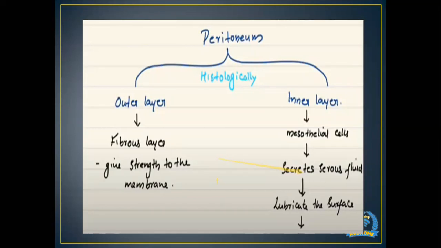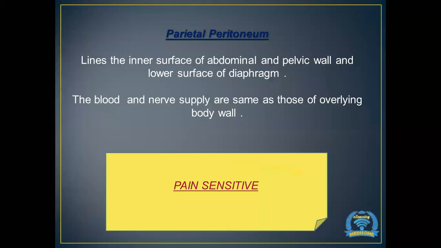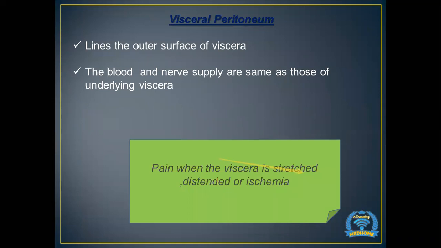Parietal peritoneum is pain sensitive, and its blood supply and nerve supply are the same as those of the organs, while visceral peritoneum is not that pain sensitive, but pain occurs when the viscera are stretched or distended or there is ischemia. And what are the functions of peritoneum?